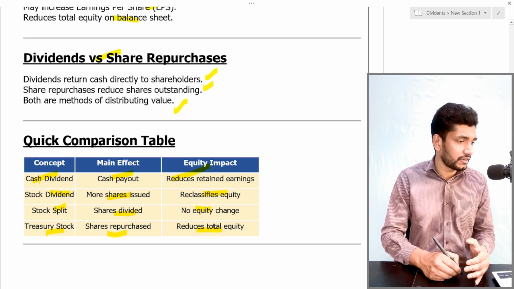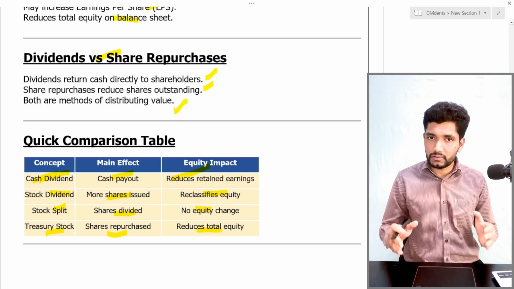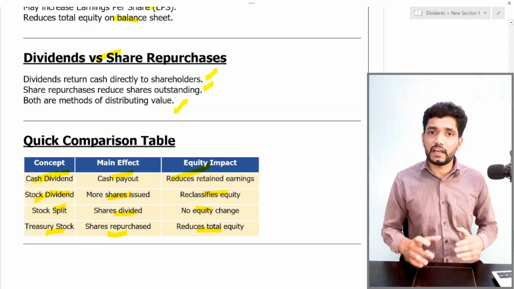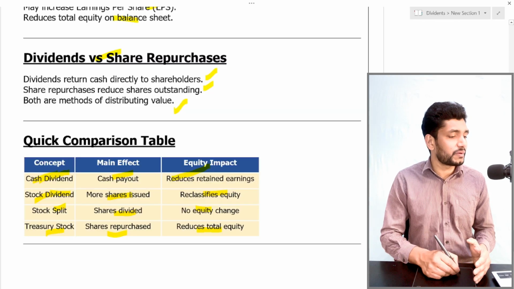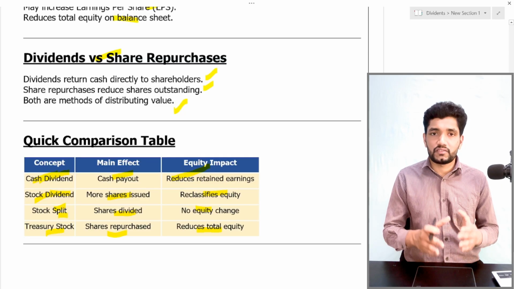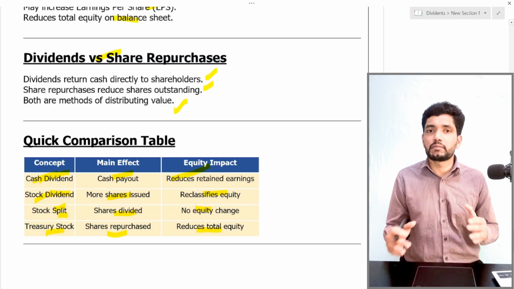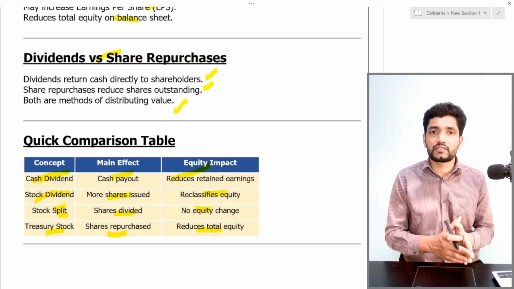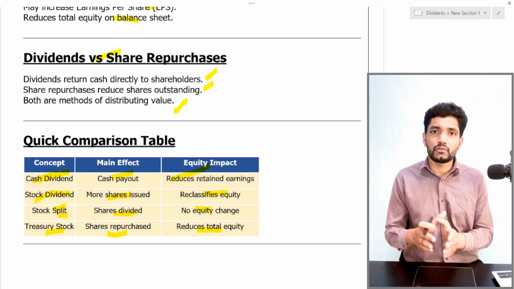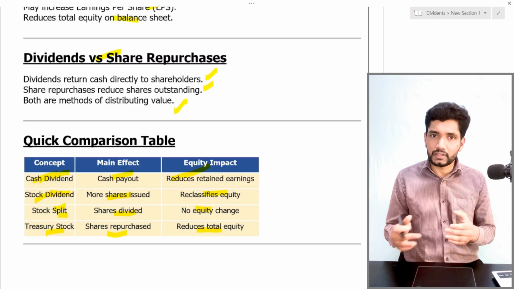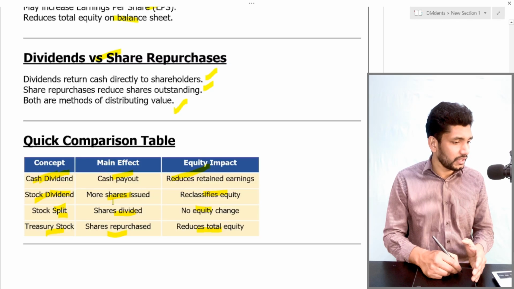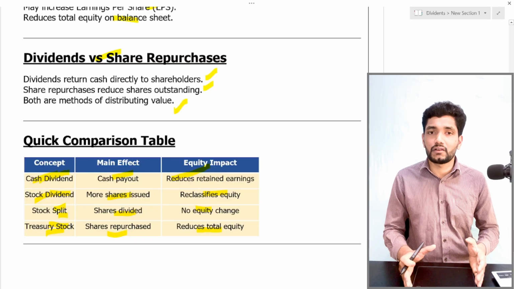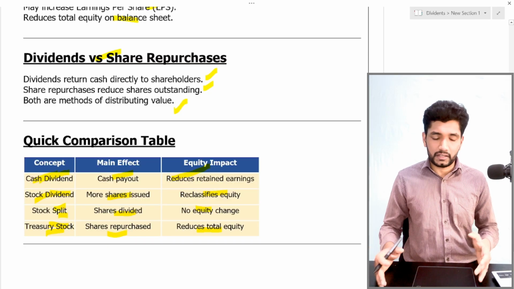The cash dividend means paying out the dividend as cash. Then the stock dividend, paying the dividend as stock. Then the stock split, splitting the existing number of shares into double or triple. That means one share is split into 2 or 3 or more. Then the treasury stock means the repurchase of existing shares from the market.